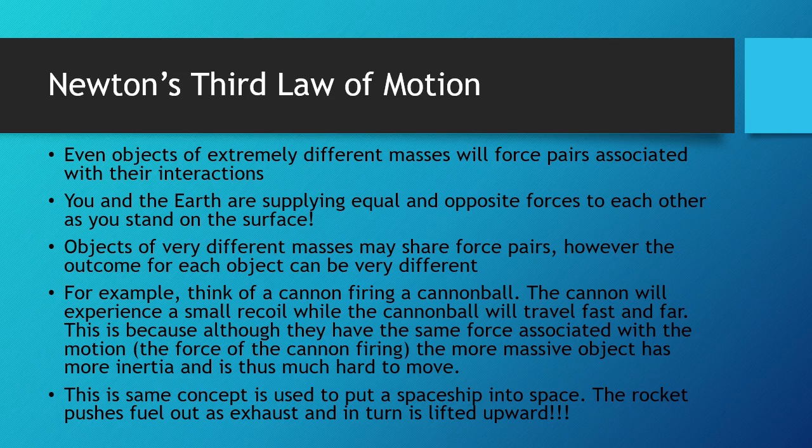Another example is a cannon firing a cannonball. You've likely seen this in movies. And if you haven't, The Patriot with Mel Gibson has a bunch of good scenes showing how cannonballs fire. When you fire a cannon, the smaller cannonball goes forward, and the cannon itself gets pushed backwards. The cannon pushes on the cannonball and shoots it forward, and the cannon goes backwards, not nearly as much. But this is why they would build cannons on wheels. When they would fire, the wheels would allow it to roll back a little bit. You see that clearly in any movie where they show cannons. You can see it watching old football games, or if there's football season this year.